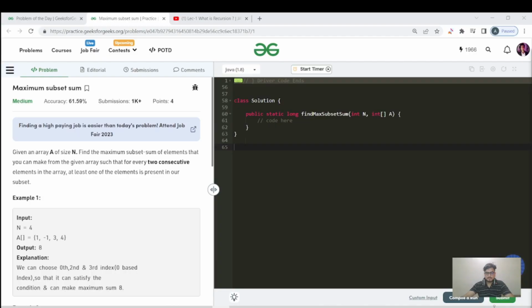Let us read the question, what it is given today, and we'll think of the different approaches if so possible. So the question name is maximum subset sum. We are given an array of size n and need to find the maximum subset sum of the elements that you can make from the given array such that for every two consecutive elements in the array, at least one of the elements is present in our subset.